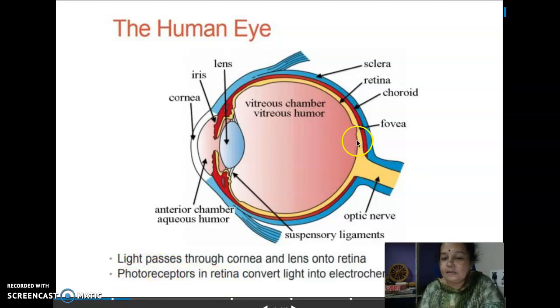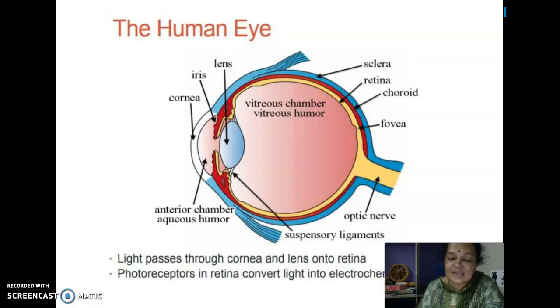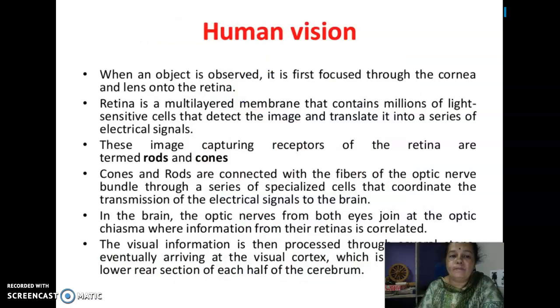The light, when it reaches, those lights are received by the receptors. Photoreceptors are lying on the retina, and those photoreceptors convert light into electrochemical signals. This is what abstractly we can say how images are being formed.